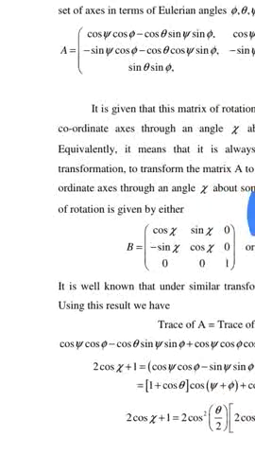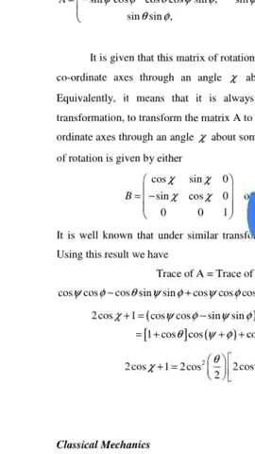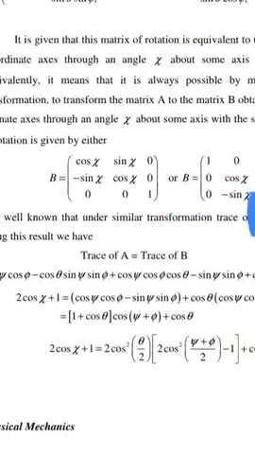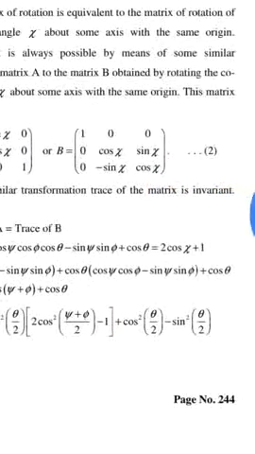It is given that this matrix of the rotation is equivalent to the matrix of the rotation of coordinate axes through an angle chi about some axis with the same origin.